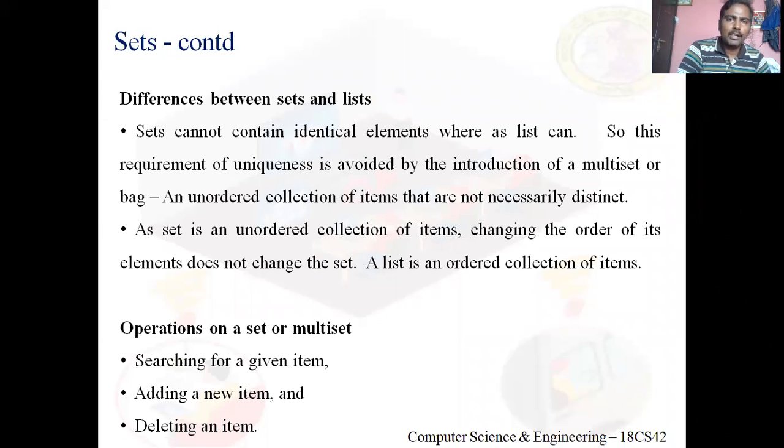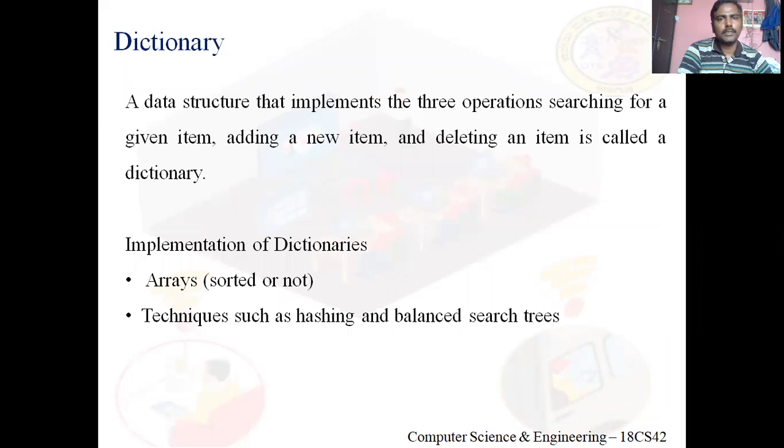If you change the order, it doesn't affect the set. So a set has unique elements, no repetition, and no ordering. Operations of a set: searching for an item, adding a new item, and I can delete an element from a set.